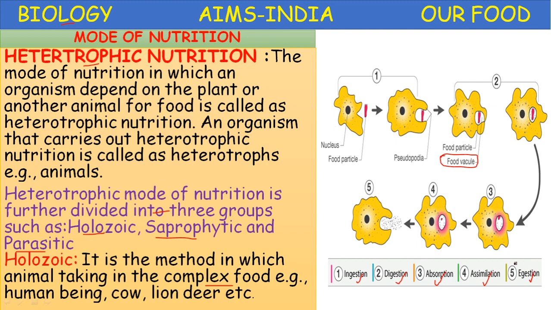Egestion means undigested food materials will be eliminated. So in the second step, digestion, the food particle is inside the food vacuole, the process of digestion begins, and digestion is completed. Then in the third step, absorption, the digested food material is absorbed into the cytoplasm of the cell. Then the fourth step is assimilation, utilizing that food material for the production of energy. And the last step is egestion, eliminating the undigested food material through the body wall by a process of diffusion.